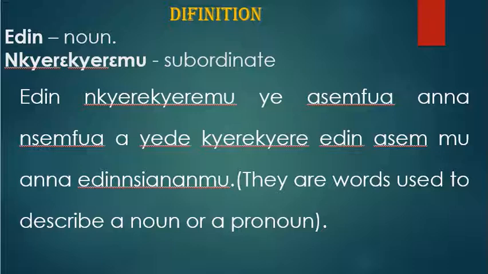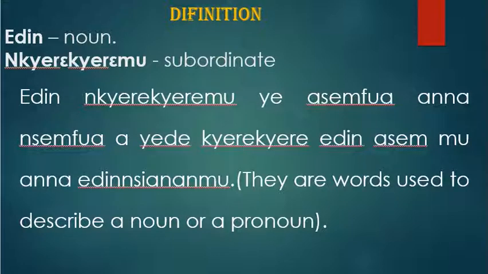So when we add the two together, we can say that edin nkyerɛkyerɛmu yɛ asɛmfua anaa nsɛmfua a yɛde kyerɛkyerɛ edin asɛm mu anaa edin nsianeemu mu.